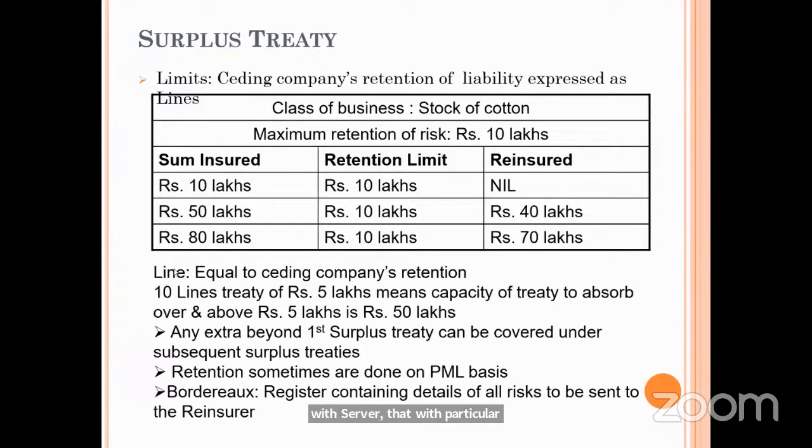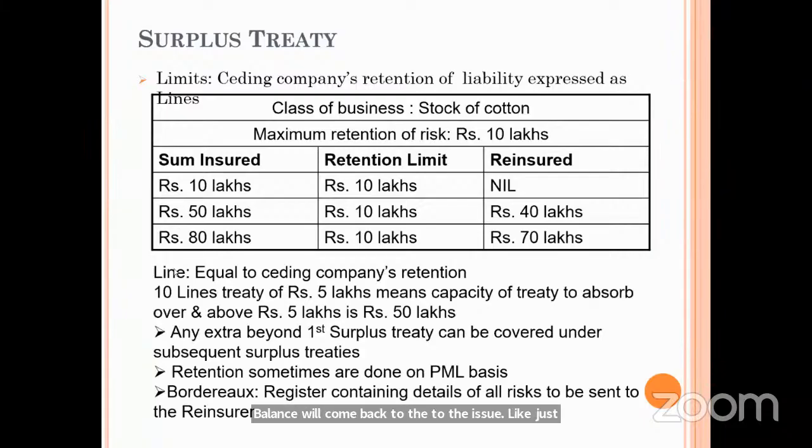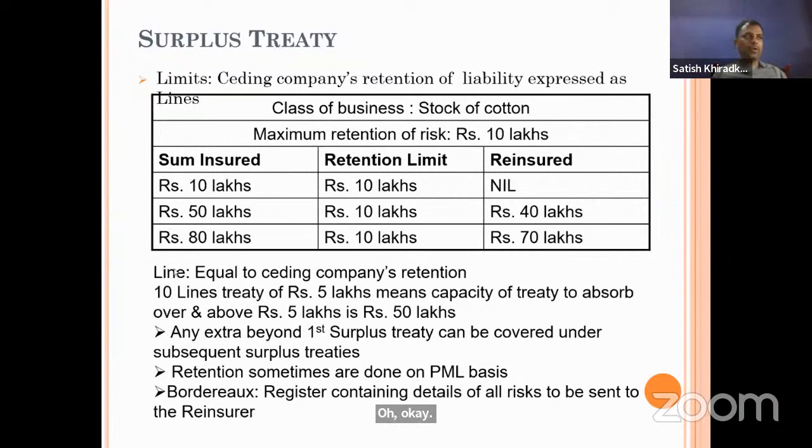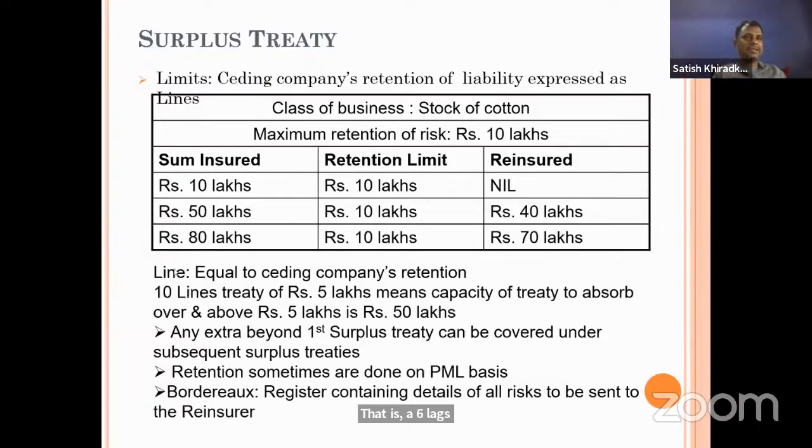So the balance will come back to the insurance company. Like the example I just gave, 6 lakhs is the retention and it is a 5 lines treaty. So first the retention of 6 lakhs goes, then 30 lakhs will be paid by the reinsurer. It becomes 36 lakhs. The remaining 14 lakhs is uninsured there.